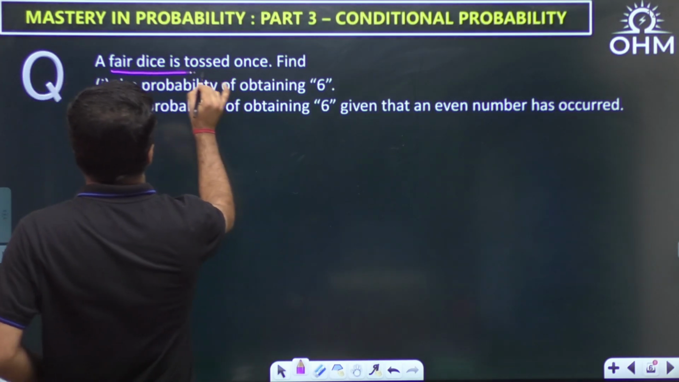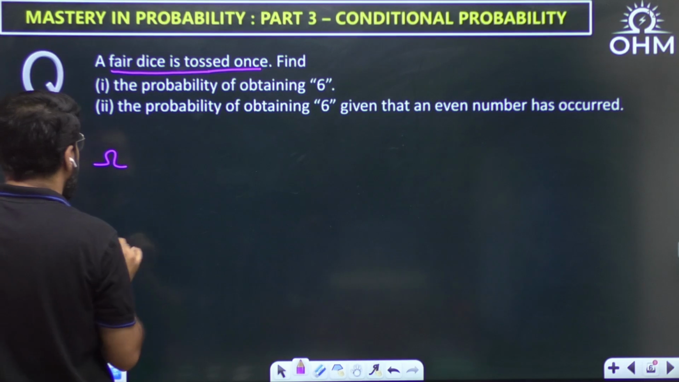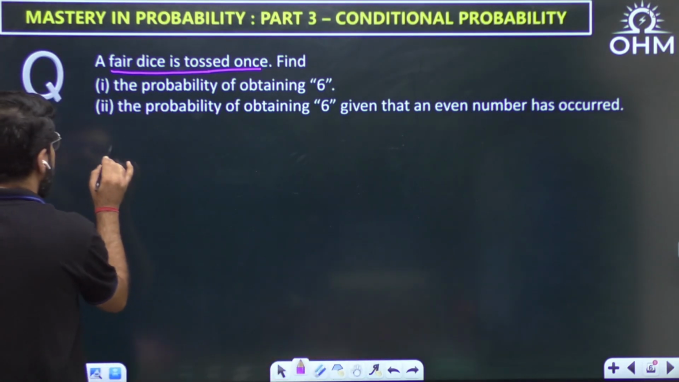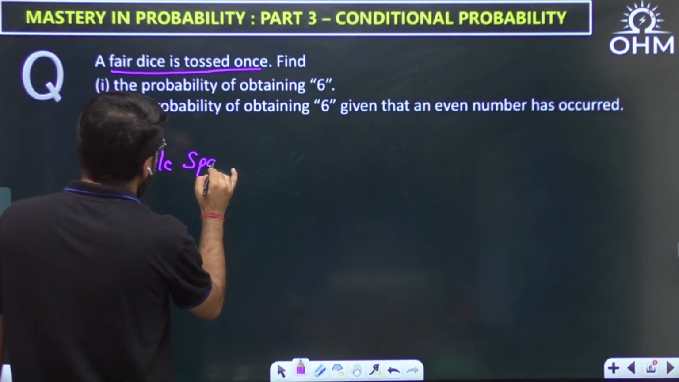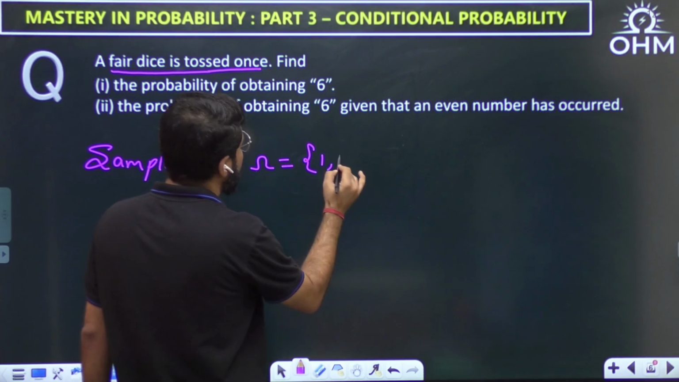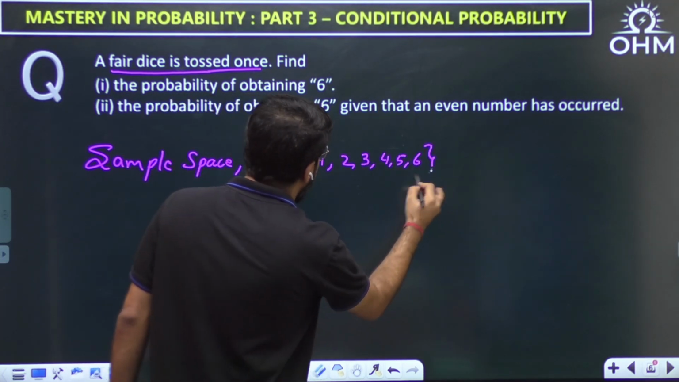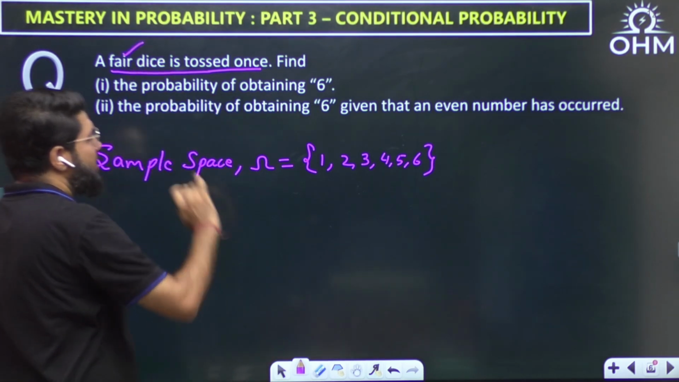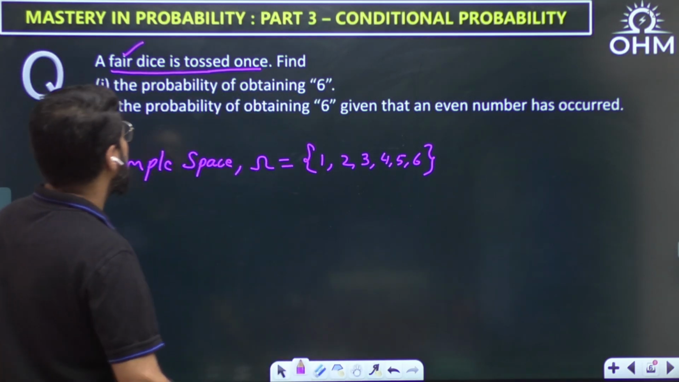A fair dice is tossed once. So what is my sample space? As you know, we represent omega as my sample space, and the sample space is the list of all possible outcomes. So when a dice is tossed once, it could result in any of the numbers 1, 2, 3, 4, 5, 6. And because it is a fair dice, all the outcomes would be equiprobable. There is no biasing here.